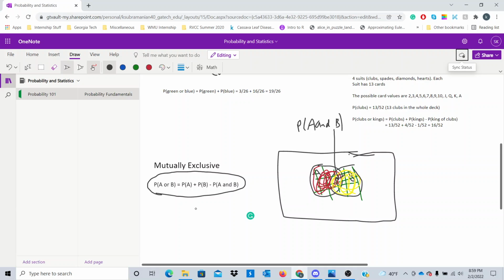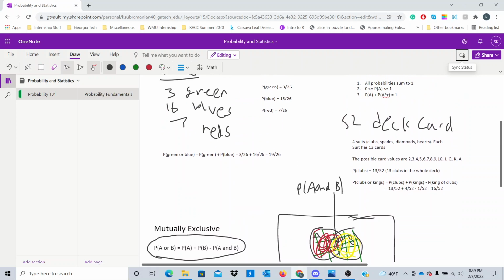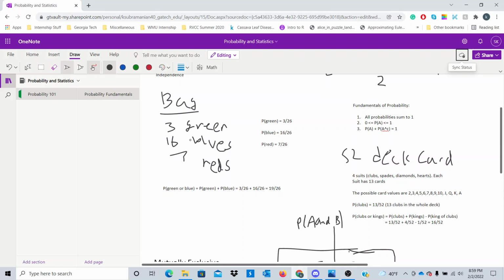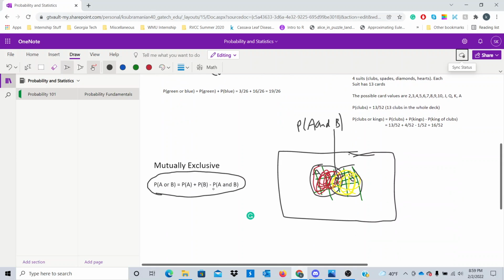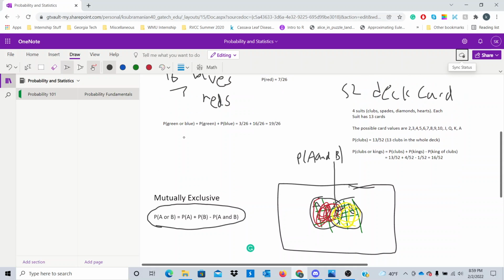And what makes two events mutually exclusive is if they cannot happen at the same time. So in our case of the marble example, when we're drawing a green or a blue on one single draw, you cannot get a green and a blue in that one moment of a draw, right? It's impossible, right? So the probability of getting both a green and a blue on one draw is 0. So there would be no overlap between drawing a green versus drawing a blue. So we don't have to really subtract out overlap. So this example here is what we call mutually exclusive.